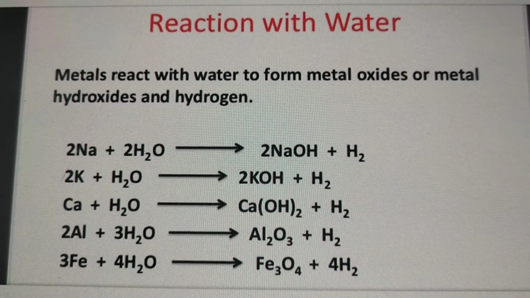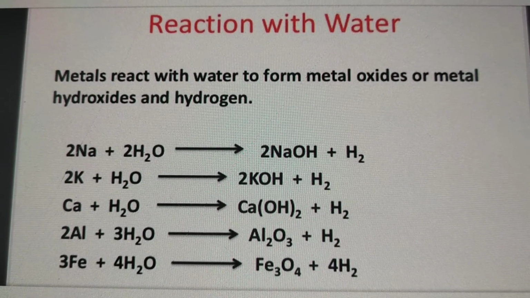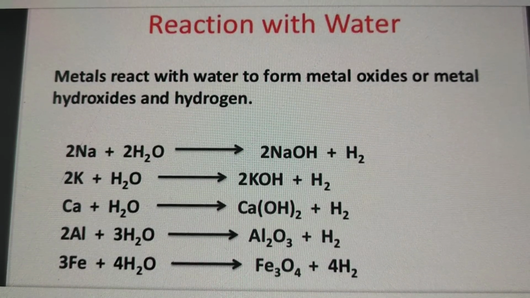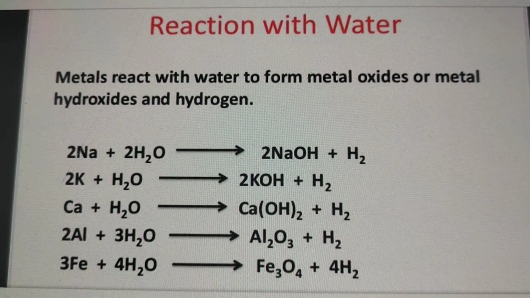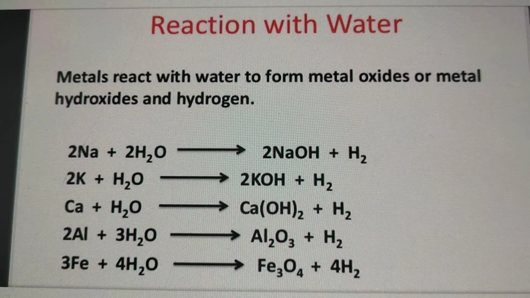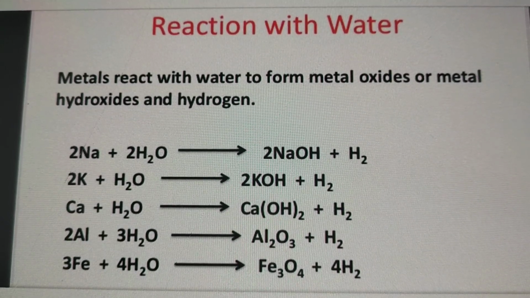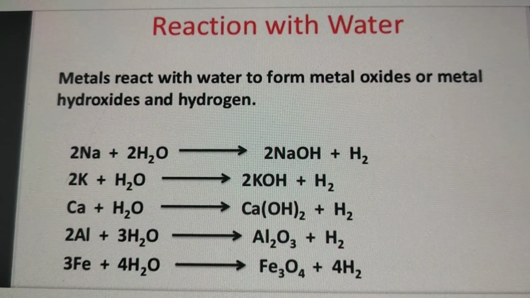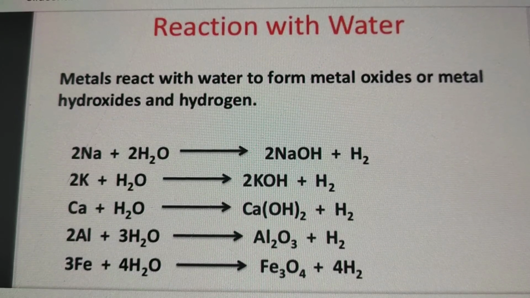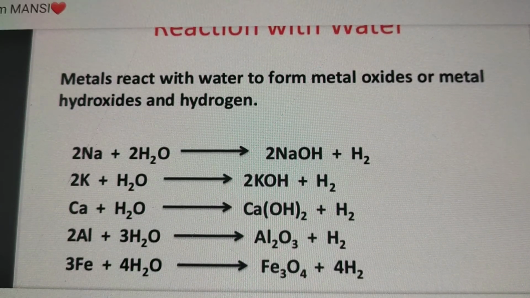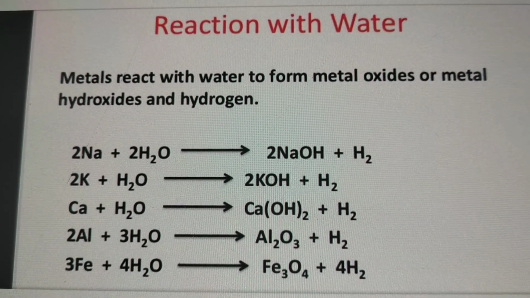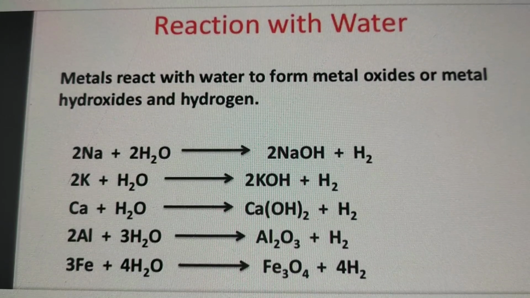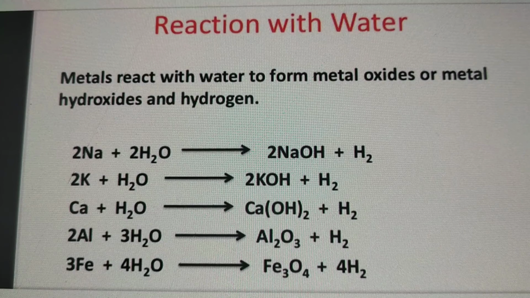Next chemical property of metal is metals react with water. When metal reacts with water, metal oxides or metal hydroxides are formed. So here I have taken a few examples. First example is of sodium. When sodium reacts with water, it forms sodium hydroxide and hydrogen is released. In this way, a few more examples have been taken here.